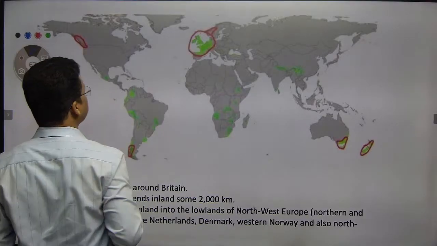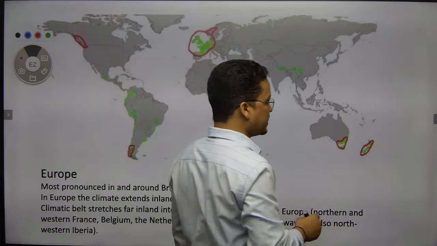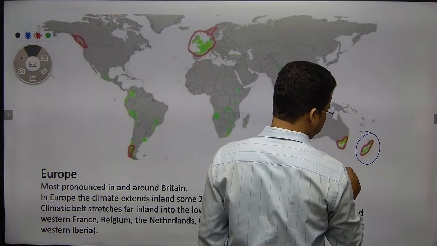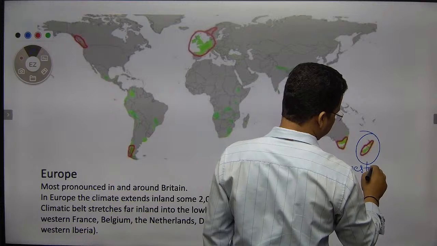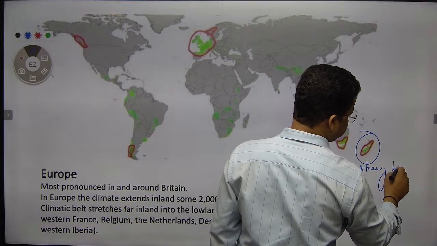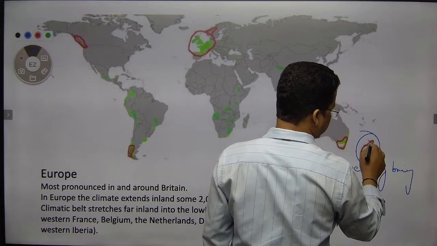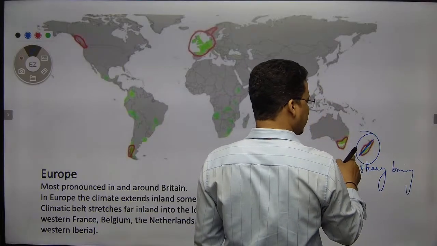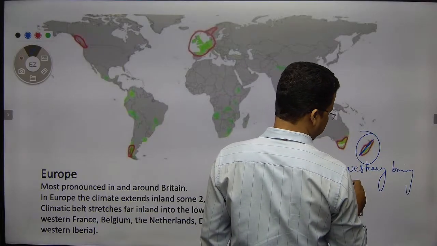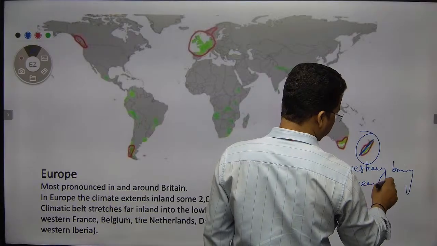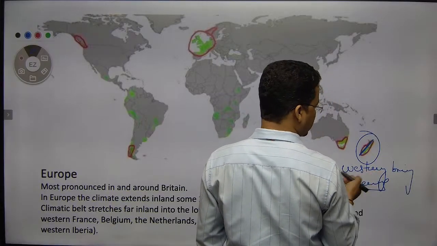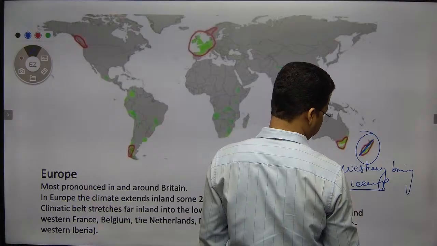Likewise, here also in New Zealand, the westerly brings rain. There would also be a leeward effect. Canterbury grassland is there because of that leeward effect.